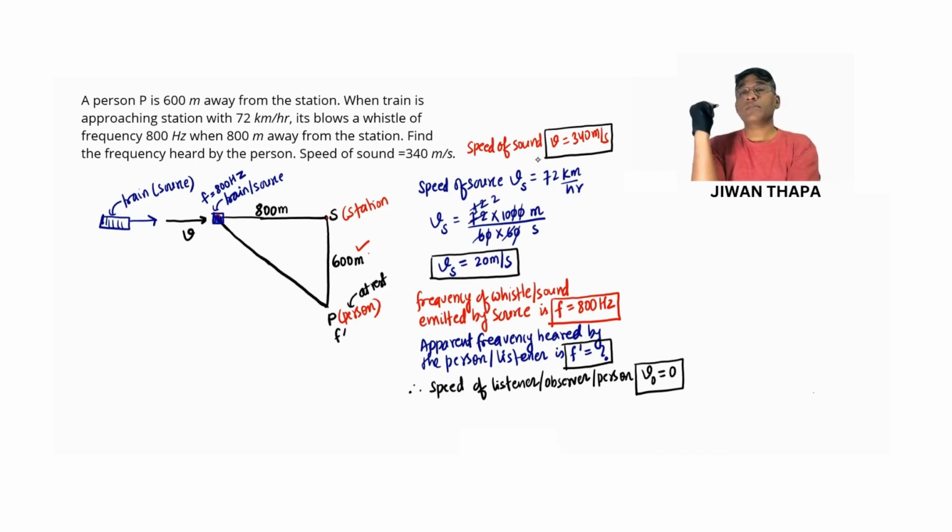Clear? We have this. And while solving numericals related to Doppler's effect, we use this concept. So I'm writing over here. We use this concept.